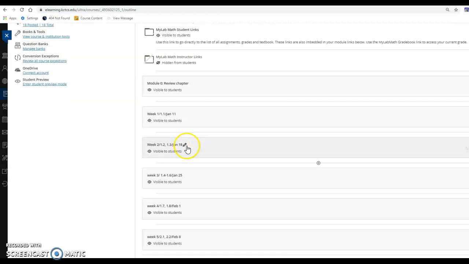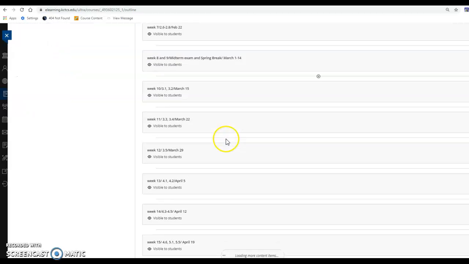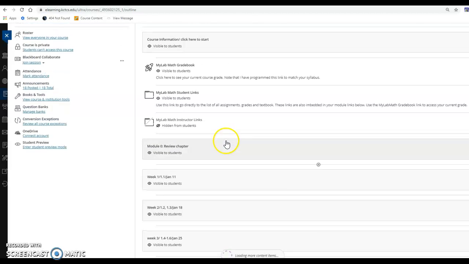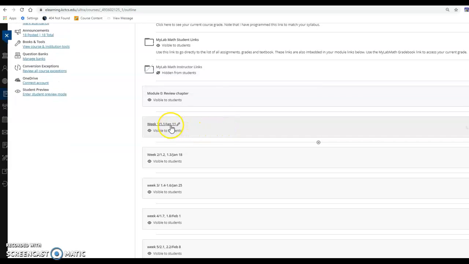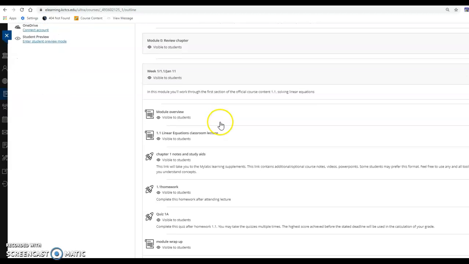Okay, then everything else you'll notice here is a module, a week-by-week module. So Module 0, of course, doesn't count because it's optional and it's that review material that I encouraged you to look at. But the first actual content of the course, Week 1, starts Monday, January the 11th. And here is that module.